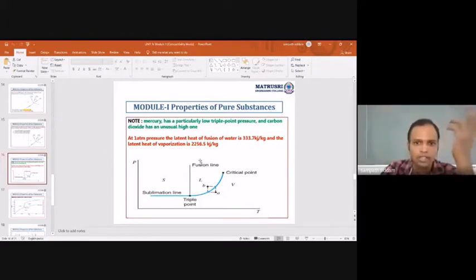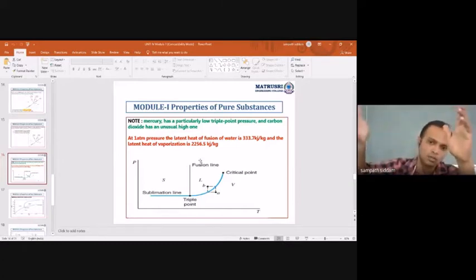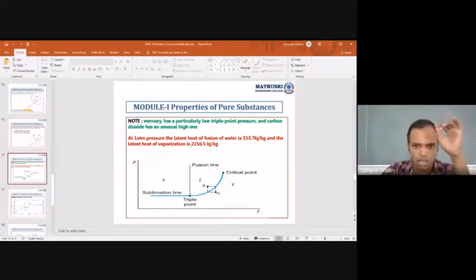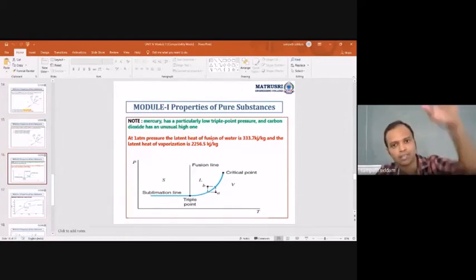And latent heat of vaporization is in the superheated zone, where there is a point where it is completely converted into vapor. After that, when your pressure or temperature is fixed, the quantity absorbed while increasing further into the superheated zone is your latent heat of vaporization. And here in the liquid zone, when it is a compressed liquid, where you are absorbing heat as the temperature goes from 50 to 100 degrees, that is what is called the latent heat of fusion.